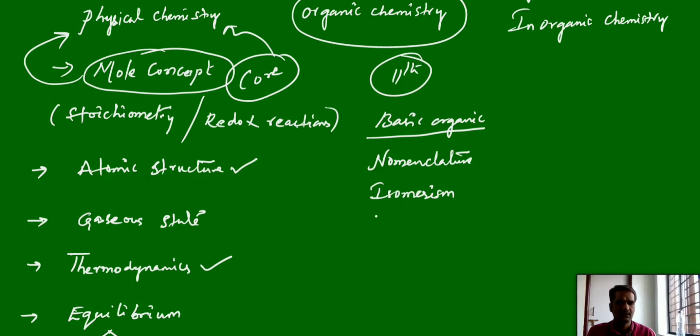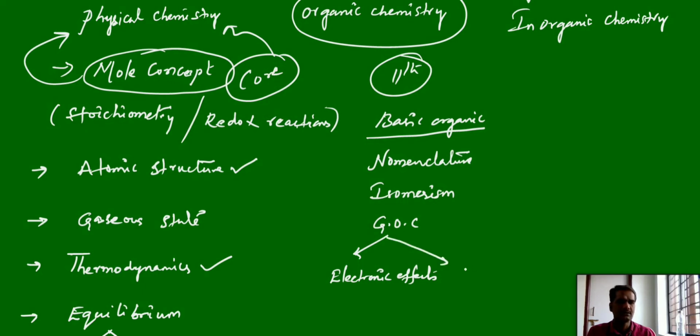And next, general organic chemistry, that is reaction mechanism and types of reactions, electronic effects, everything that comes under General Organic Chemistry, that we can say GOC. It covers electronic effects like inductive effect, mesomeric effect, and hyperconjugation.